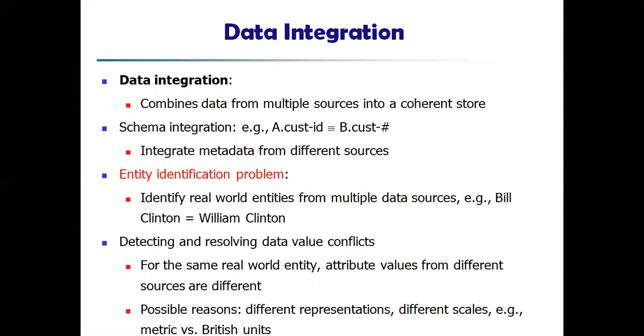So the customer ID will be related to another table's customer ID, that is how we are integrating the two tables. That is integrating metadata from different sources, because we have already seen that metadata has all the information about the data. With the help of the metadata, we can find what the source is, how it has been linked, and what other features are involved in this particular data. So everything will be helpful with integration using the metadata.